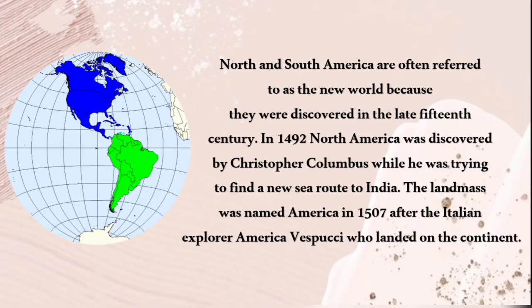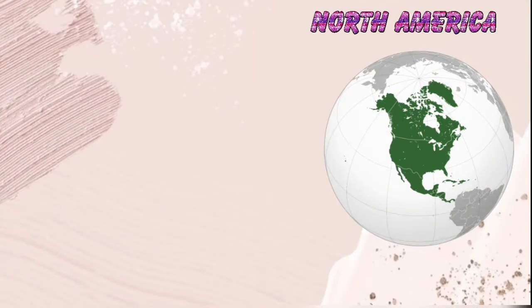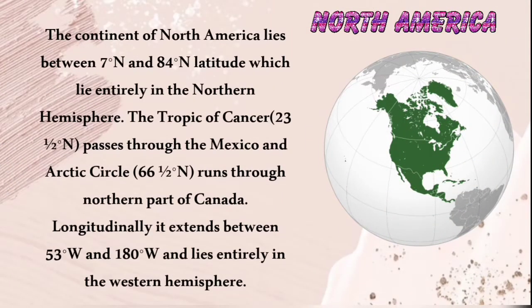The continent of North America lies between 7° north and 84° north latitude, which lies entirely in the northern hemisphere. The Tropic of Cancer, that is 23.5° north, passes through Mexico, and the Arctic Circle, that is 66.5° north, runs through the northern part of Canada.